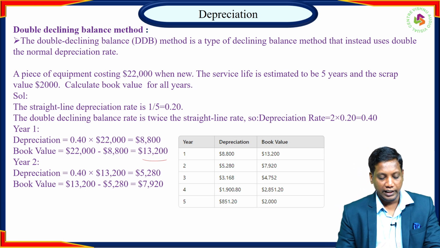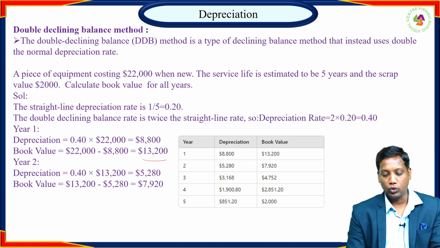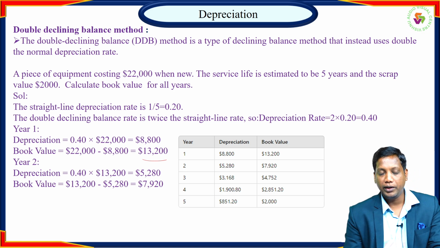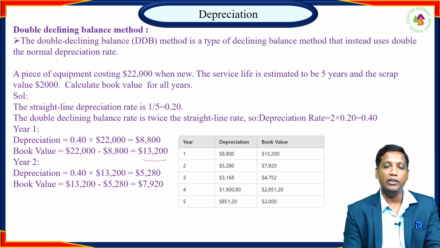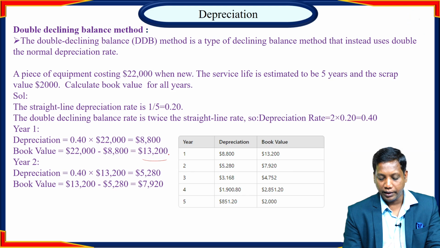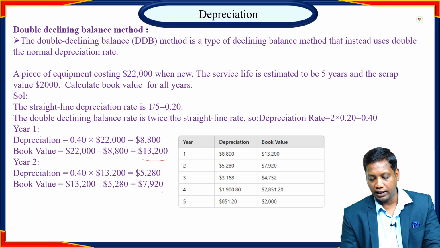And for the second year, the depreciation cost is 0.40 multiplied by 13,200. So we might be getting 5,280, and in the same way, book value is 13,200 minus 5,280. So we will get 7,920 as the book value at the end of the second year.